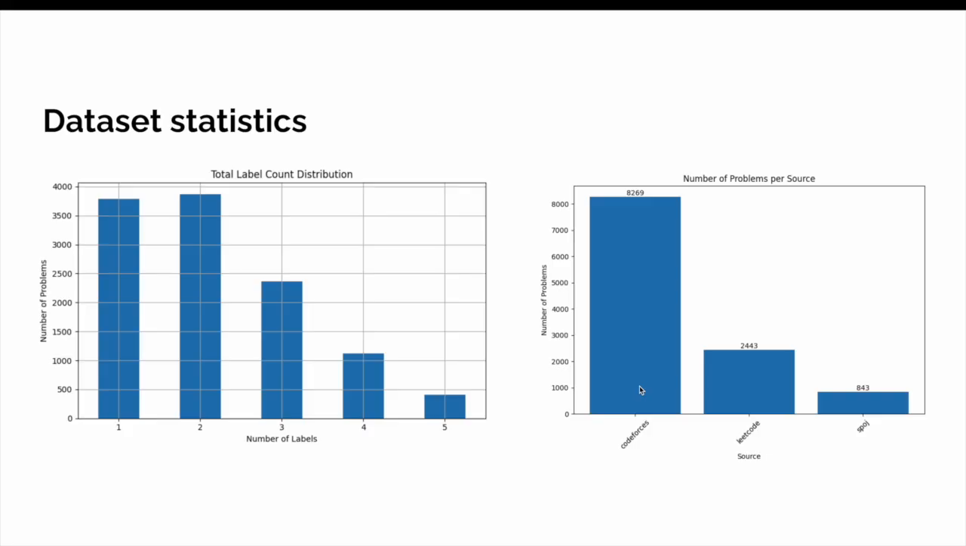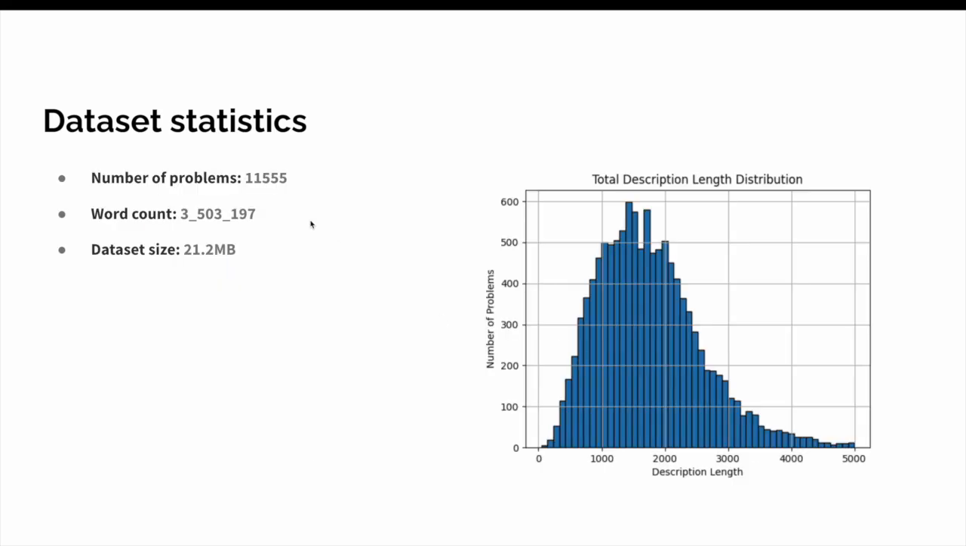After we did that, we had our dataset, and we decided to get some statistics from it. You can see that most of the problems have 1, 2, or 3 labels, but some of the problems still have 4 or 5 labels. Most of the problems are from Codeforces because this is the largest problem set available online, then LeetCode, and then SPOJ. The number of problems is more than 11,000, the word count is more than 3 million words, and the dataset size is 21 megabytes.